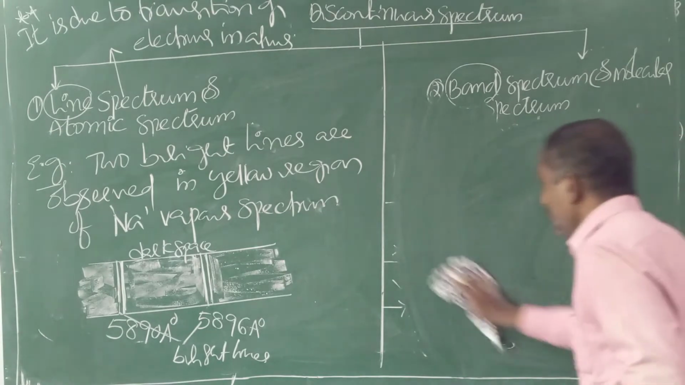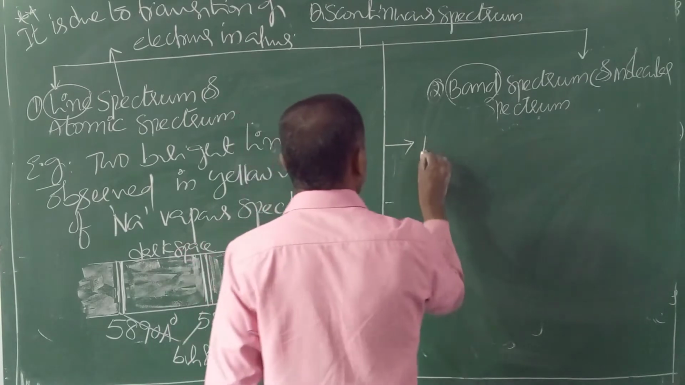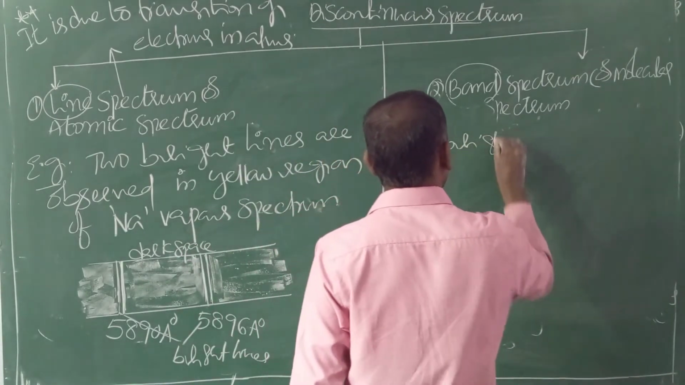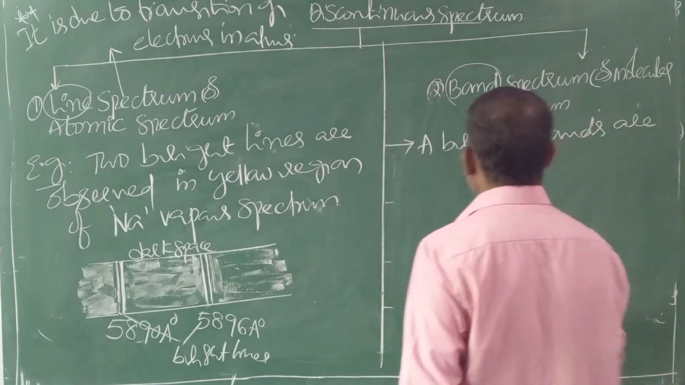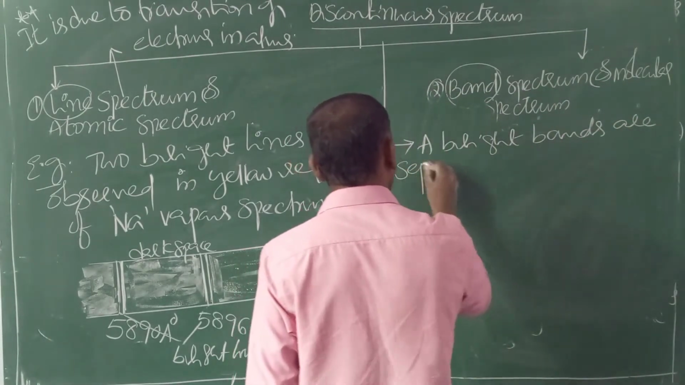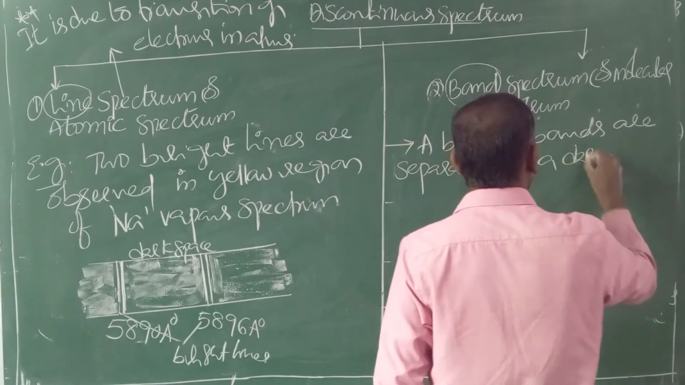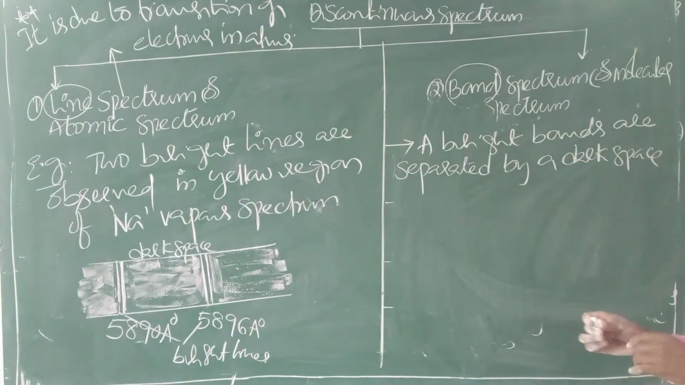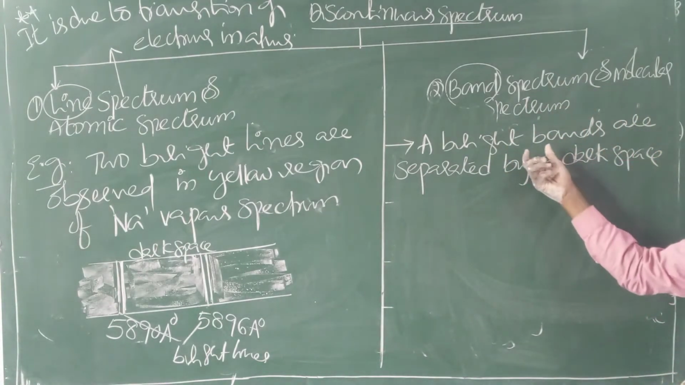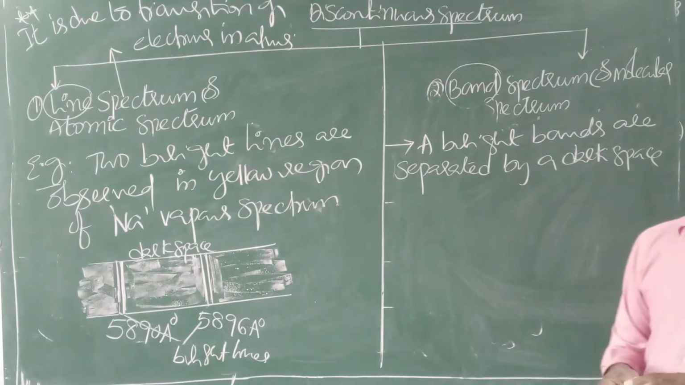So in band spectrum, bright bands are formed. The bright bands are separated by a dark space. In the previous case, bright lines are separated by a dark space. Here, instead of lines, bands. So this is about discontinuous spectrum.